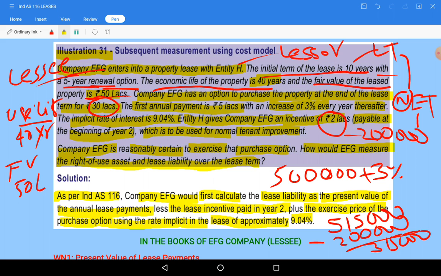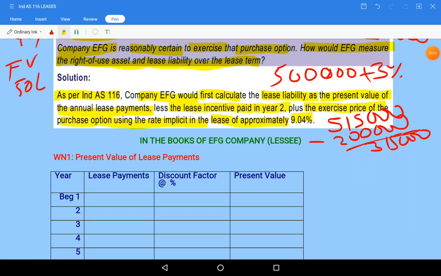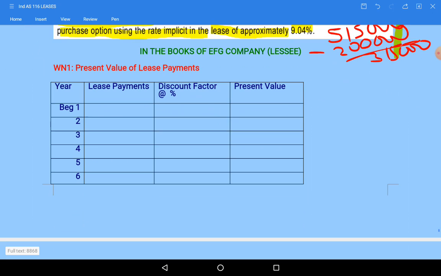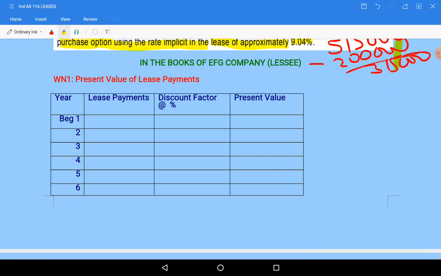Okay, so let us go for the calculations from here on. All of you take out your notes and along with me solve the problem. So in the books of EFG company, let's see, this is the heading.